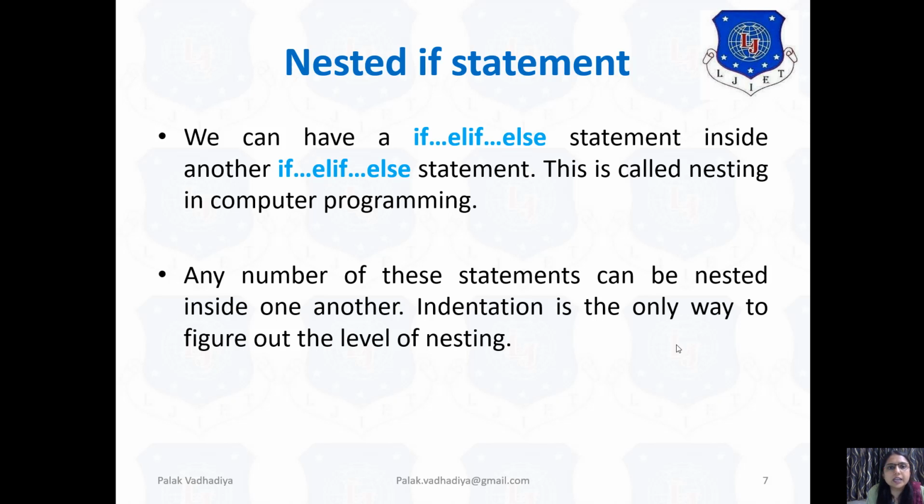Okay, now based on this if, elif, else and nested if statement, I'll give you one exercise. You have to take three different numbers and find the minimum of them. For example, if a equals 1, b equals 2 and c equals 3, then your code should give me the answer: minimum number is 1. Alright.